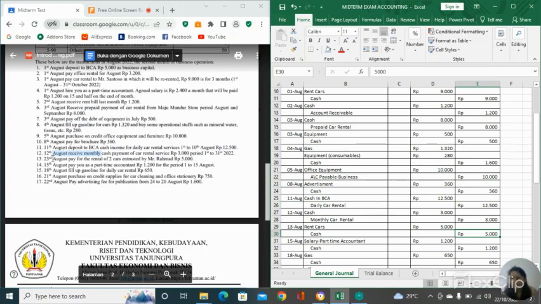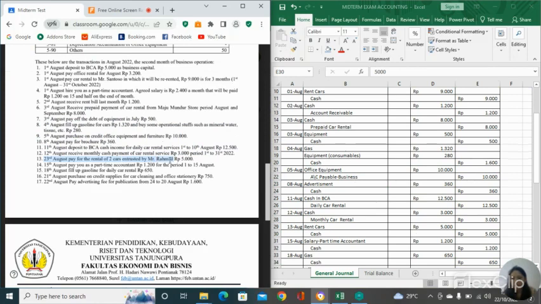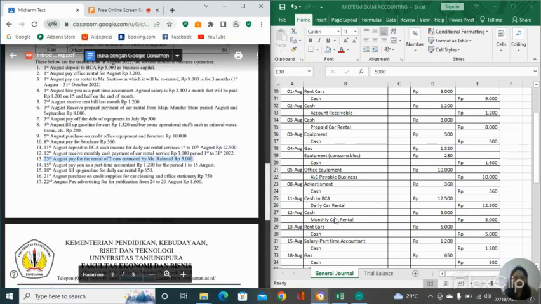Next, on the 13 Augustus, pay for the rental of two cars entrusted by Mr. Rahmat, 5,000 rupiah. Because we rent cars, it means that we are going to pay for it, and rent cars is counted as an expense. So rent cars is going on the debit, 5,000 rupiah, and we pay for the cars using our cash, so our cash is going to be decreased by 5,000 rupiah.